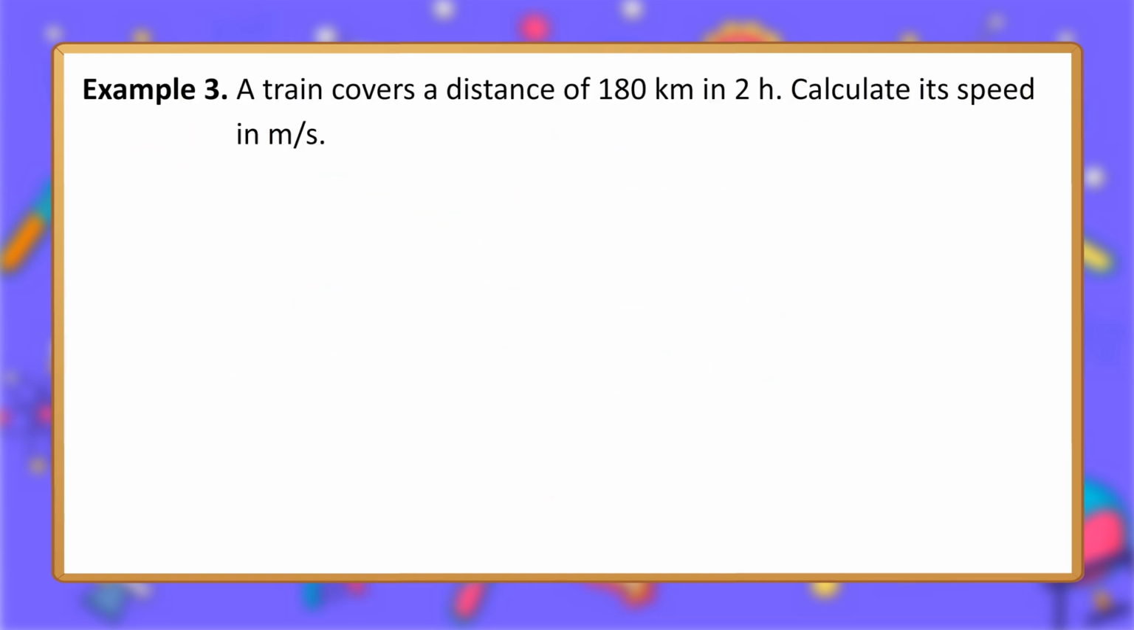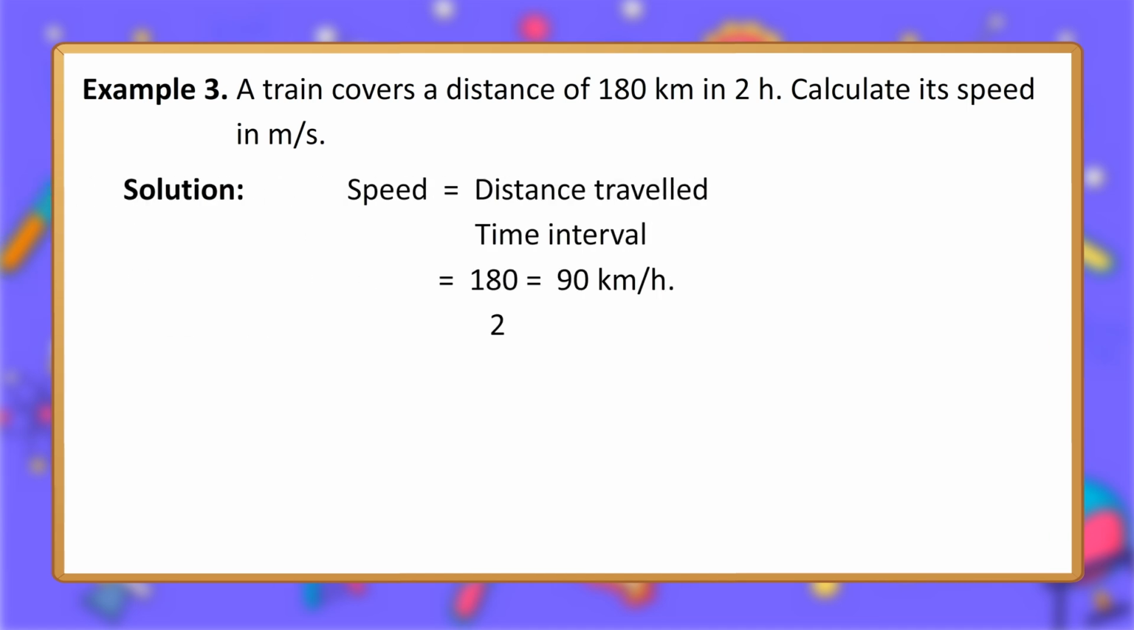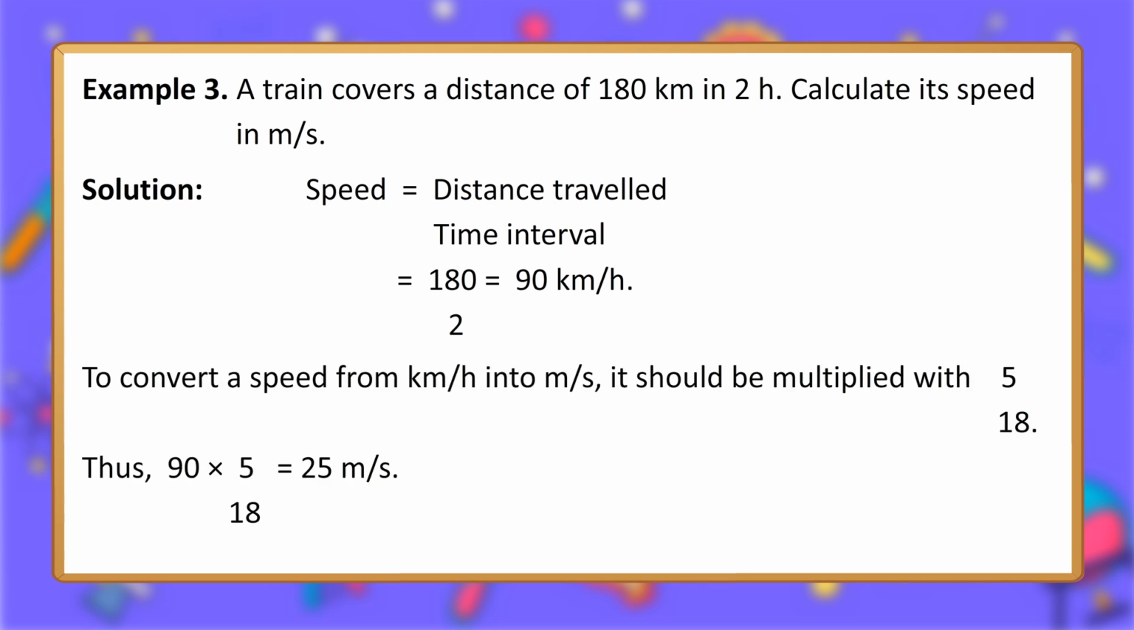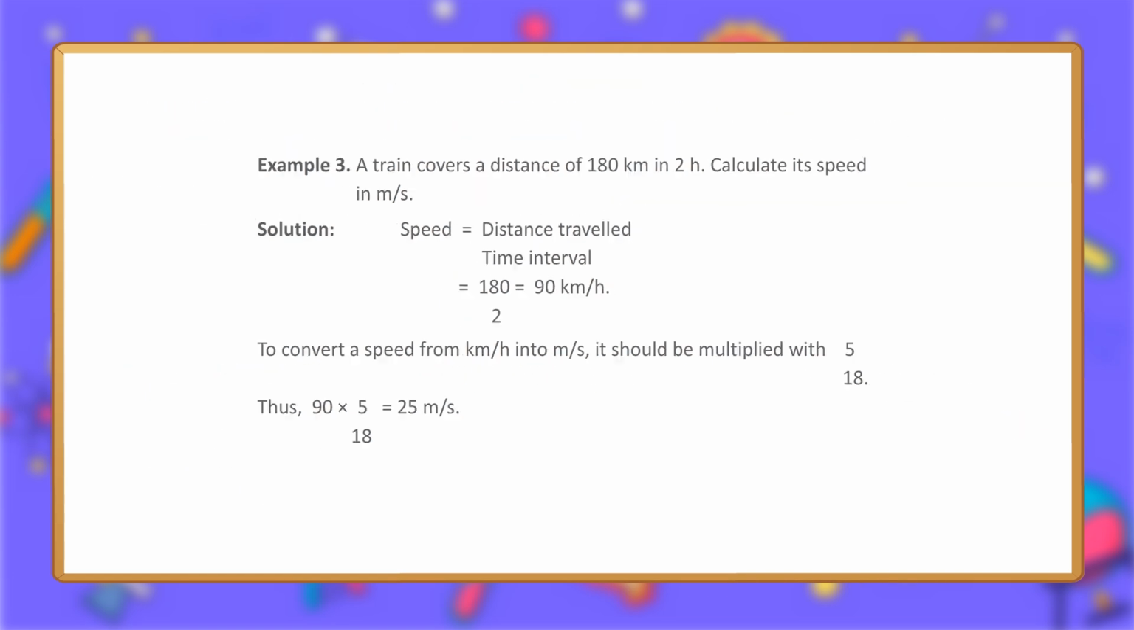Example 3. A train covers a distance of 180 kilometers in 2 hours. Calculate its speed in meter per second. Solution. Speed equals distance traveled upon time interval equals 180 upon 2 equals 90 kilometers per hour. To convert a speed from kilometer per hour into meter per second, it should be multiplied with 5 upon 18. Thus, 90 multiply 5 upon 18 equals 25 m/s.